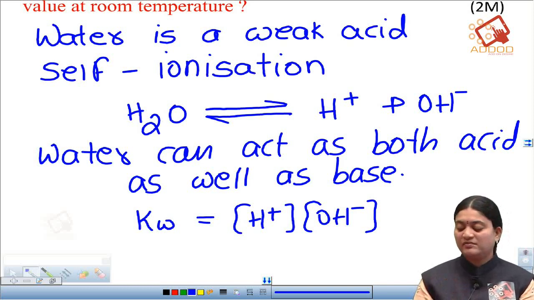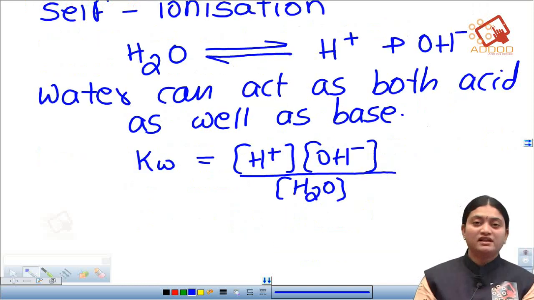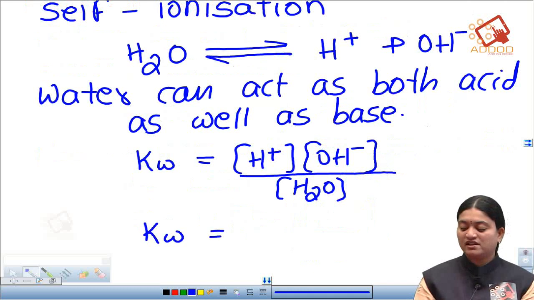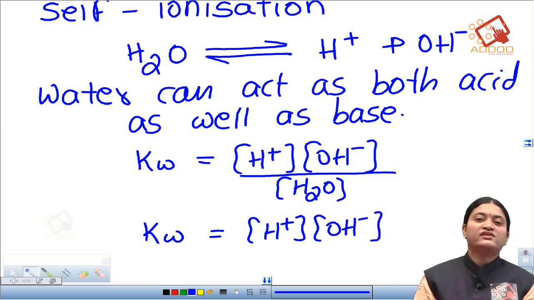So generally we will be writing it in this way. But here water is a pure liquid, and pure liquids are taken as 1. Therefore the ionic product of water equals the molar concentration of H plus times the molar concentration of OH minus.